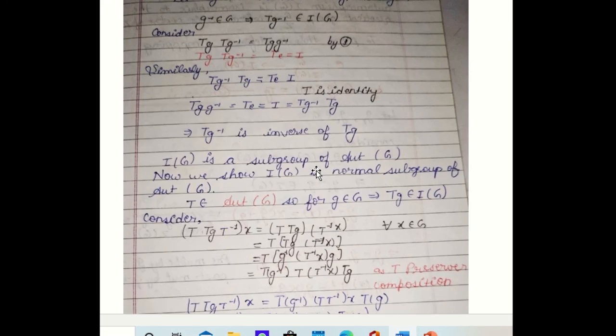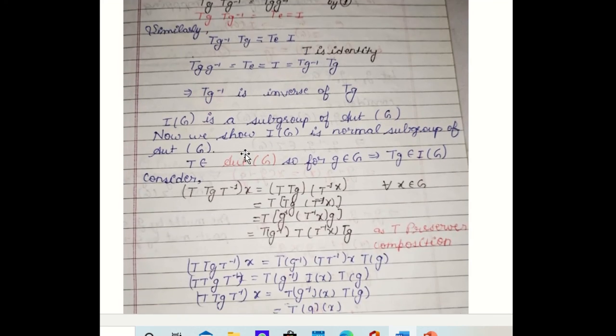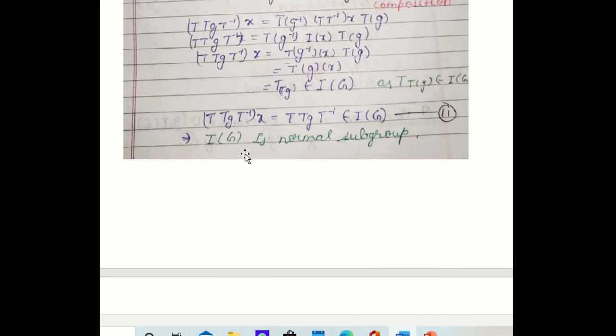So I have discussed today some theorems on automorphism and inner automorphism, and I have shown that the set of all automorphisms forms a group, and now I proved one theorem of inner automorphism.